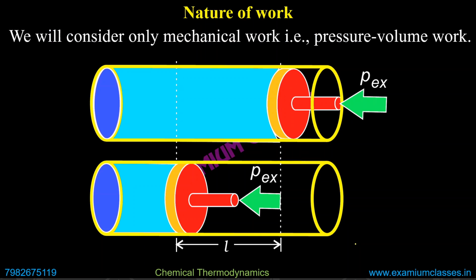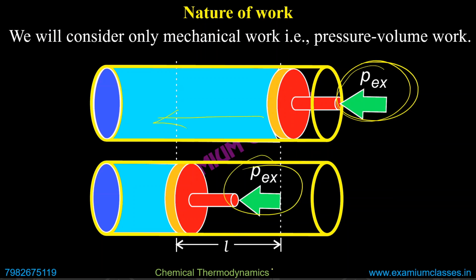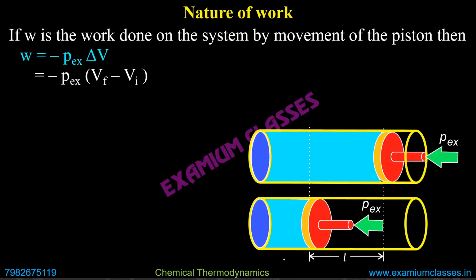So as I gave you the example, if I apply external pressure Pex, and it moves towards left and it is very fast, then obviously I will say it is irreversible process, because at any point of time I know in which direction it is moving.